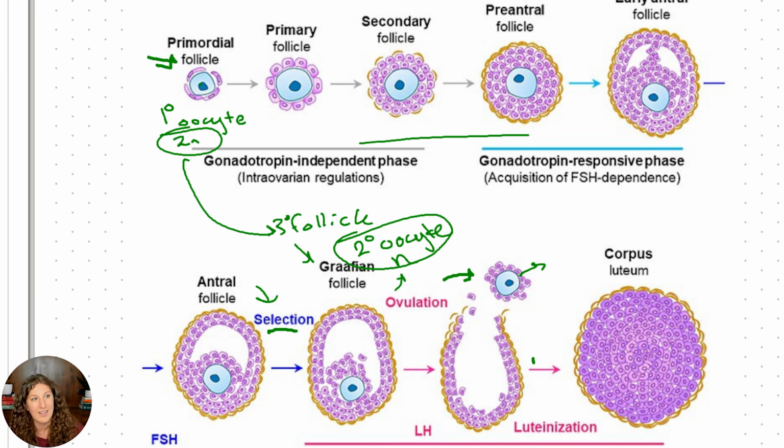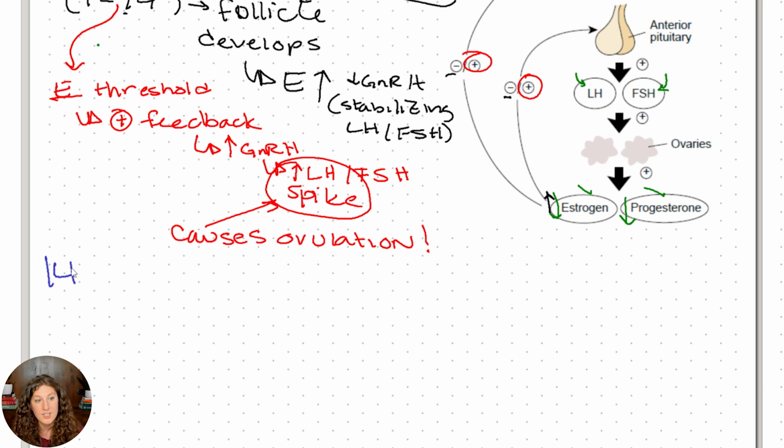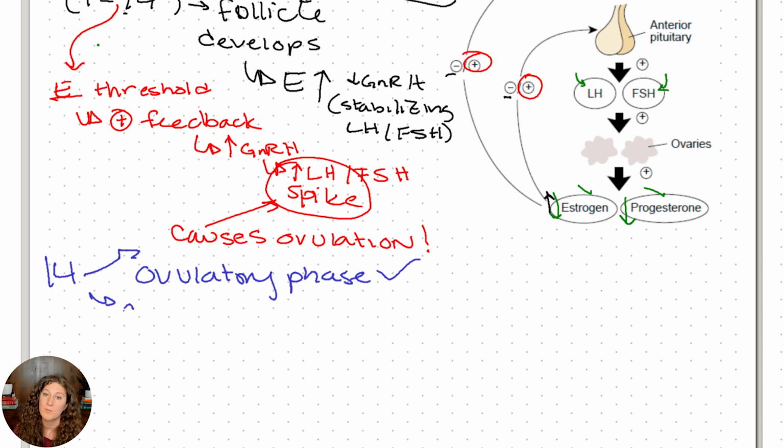So let me go back to our writing phase. Now, ovulation has happened, and then we form the corpus luteum from our previous follicle. The ovum's gone, the corpus luteum is what's left over. This guy is producing progesterone. So our progesterone levels are going up.